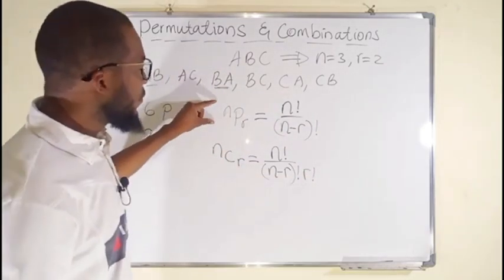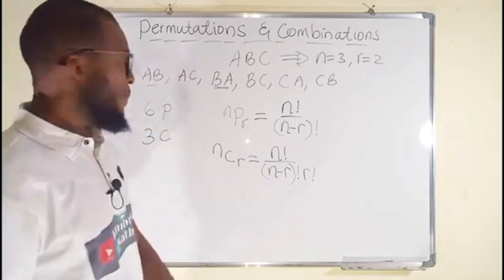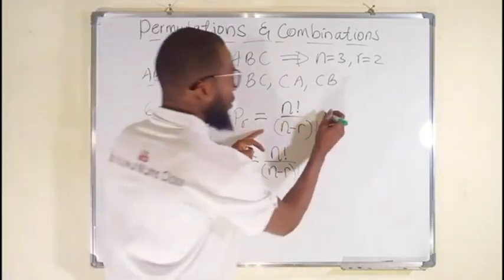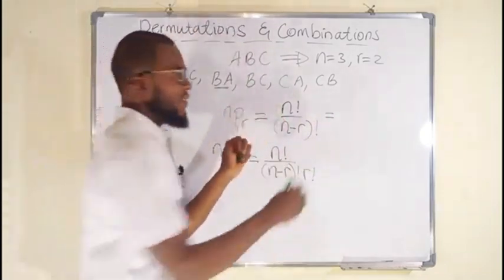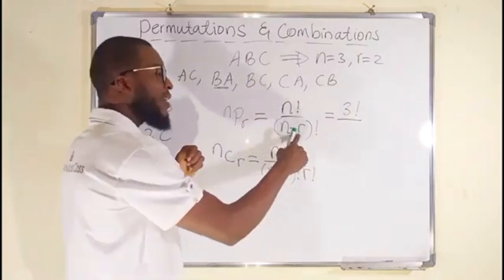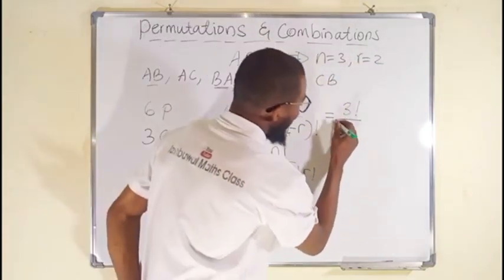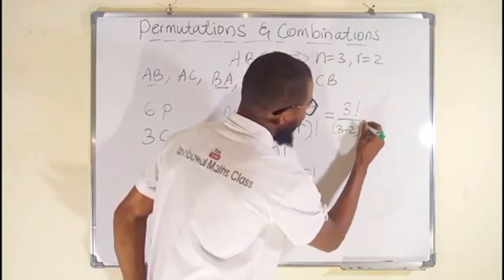We are going to substitute into this formula to see whether we are going to get 6 and 3 respectively. For permutation, remember, N is 3, so we have 3 factorial divided by N minus R. R is 2, so 3 minus 2, also factorial.